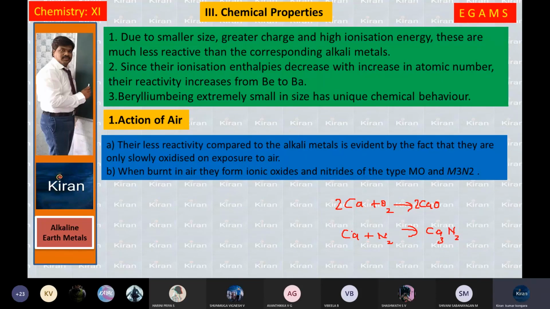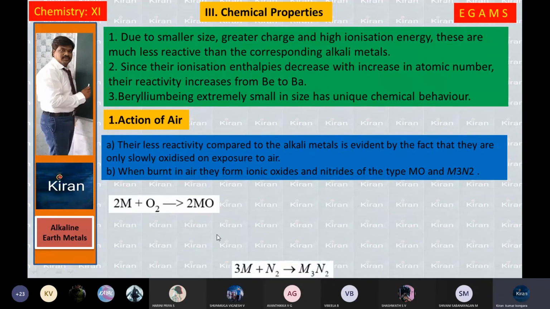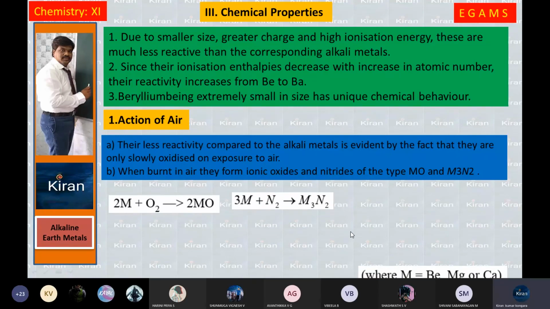Ca3N2: 3 calcium ions are there, 2 nitrogen ions are there. So 2 3s are 6 calciums, 2 2s are 4 nitrogens. This is the balanced equation of forming of metallic oxide MO and forming of metallic nitride. The general formula is M3N2. See the equation: when metal reacts with oxygen, you are getting metal oxide. When metal reacts with nitrogen, you are getting metal nitride, where M is equal to beryllium, magnesium and calcium.